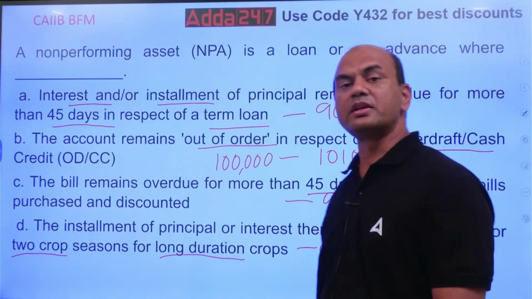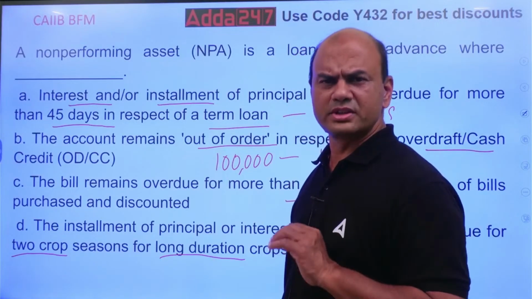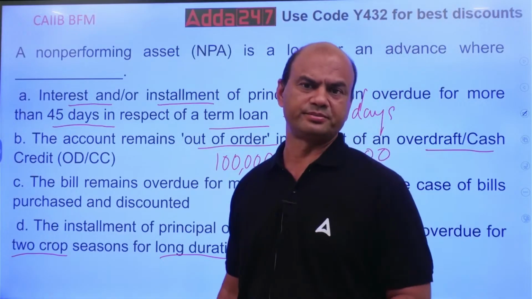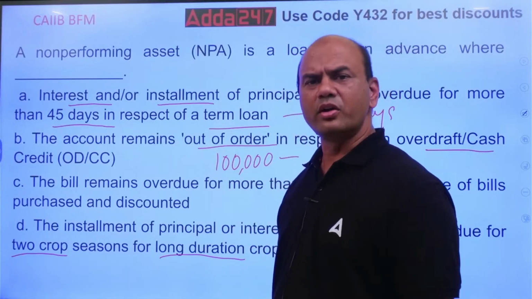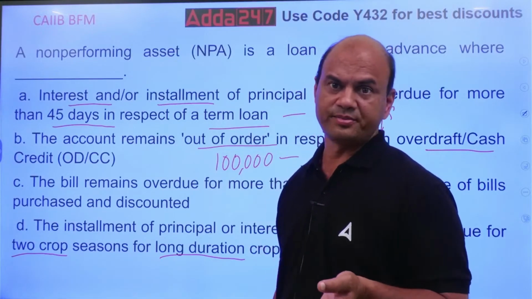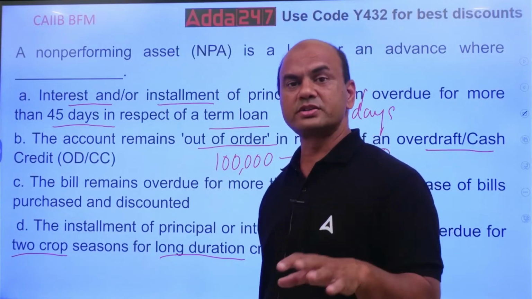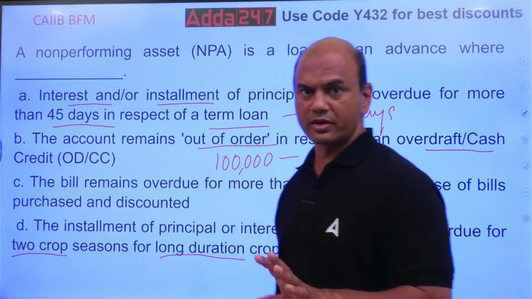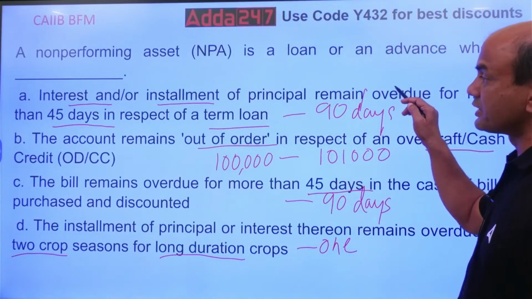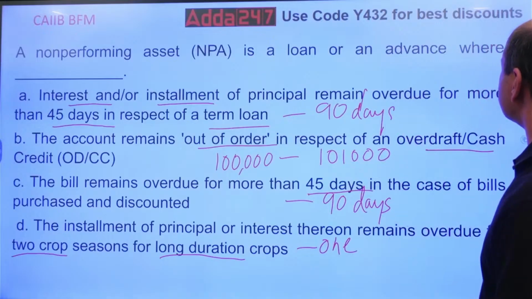Then this is called out of order. When any account is out of order constantly for 90 days, it is called NPA. It not only depends on the sanction amount, but also on the DP calculations. If it goes beyond your DP, then also it's called out of order. Got it? So the correct answer is this. And the correct answers for these are also, kindly note, 90 days.